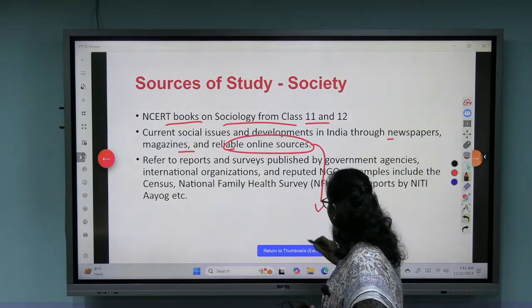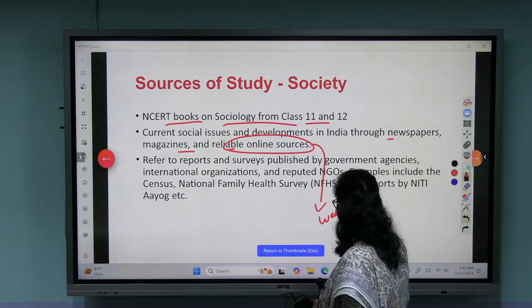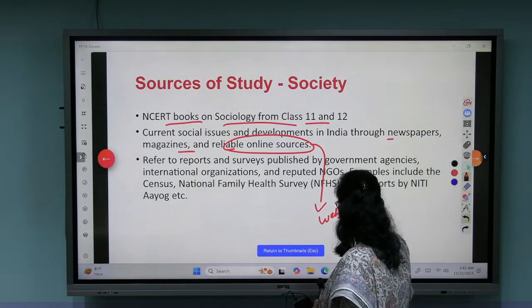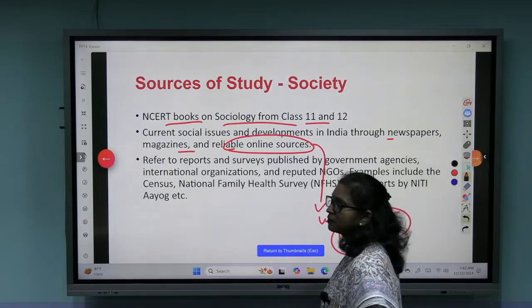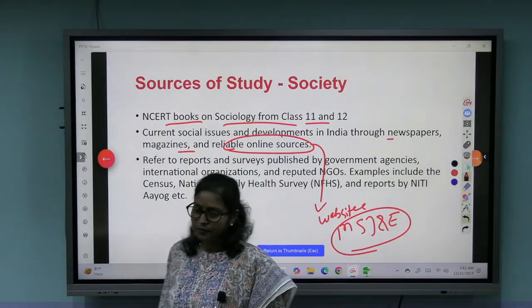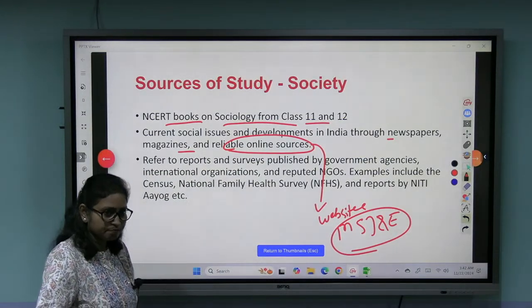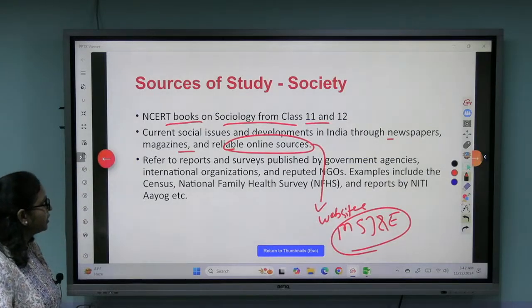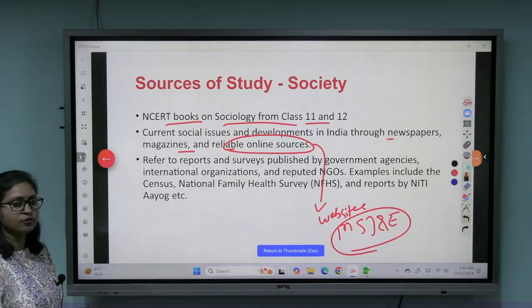You can also visit the website of the Ministry of Social Justice and Empowerment, to supplement your preparation. Only static material will not help you in writing a good answer. You have to update yourself.